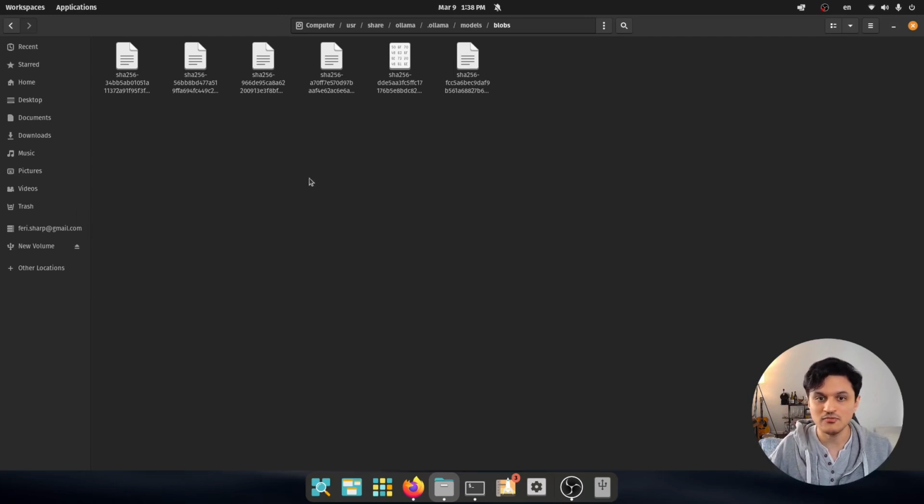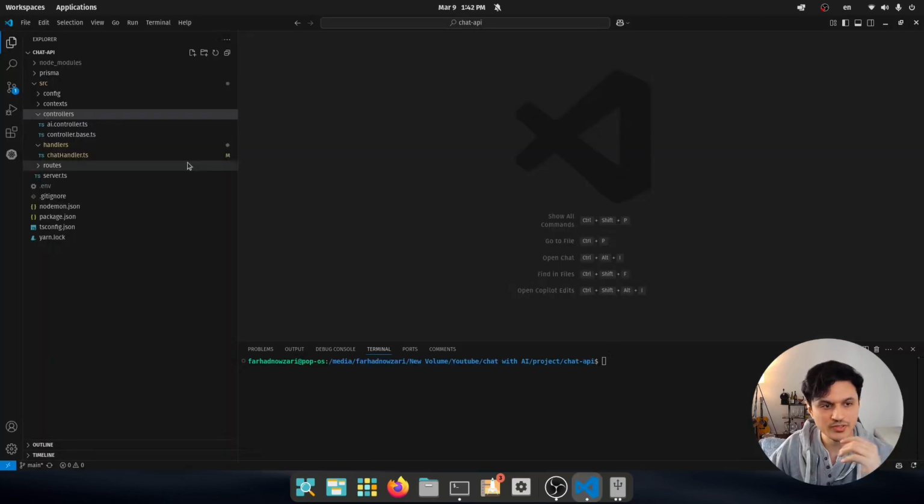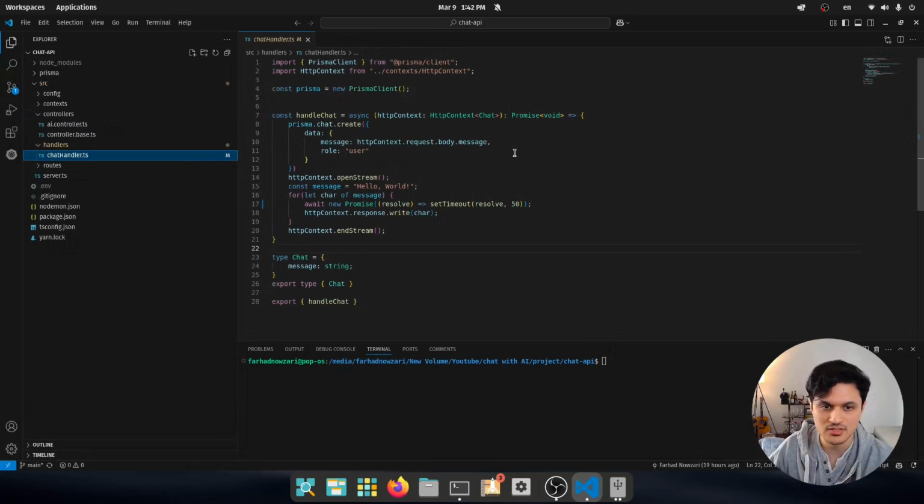Now let's check how we can use this model in a Node.js service. Here I have created a Node.js application in advance. It is a simple Node.js service with Express.